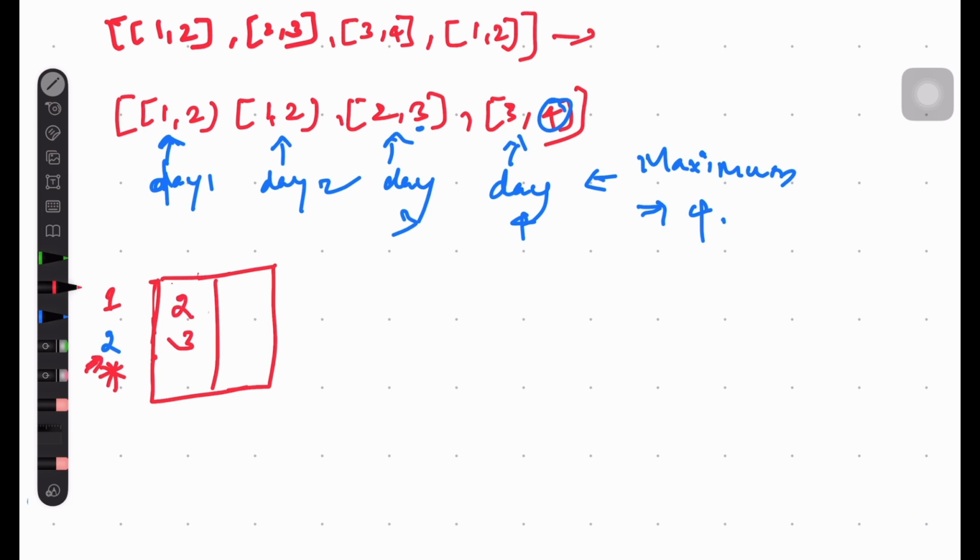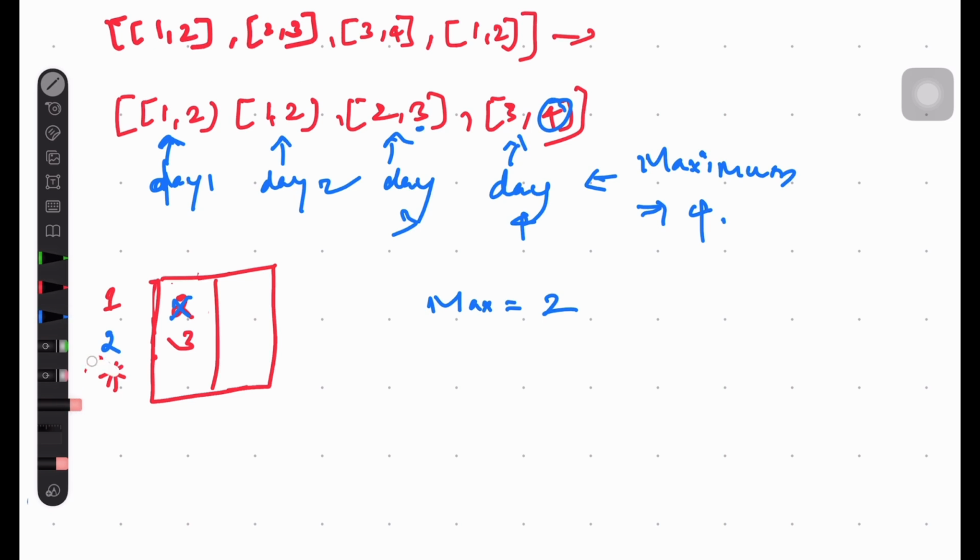If not, what we already have, you can attend on day 2. Now we will be popping this out on day 2. So now the count got incremented to 2. We have popped it out, and now day 3 comes.